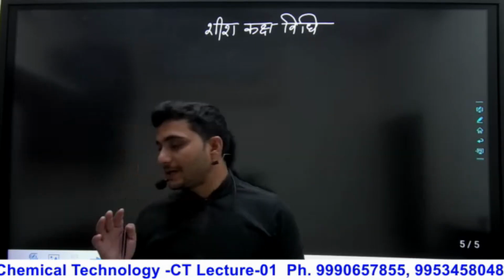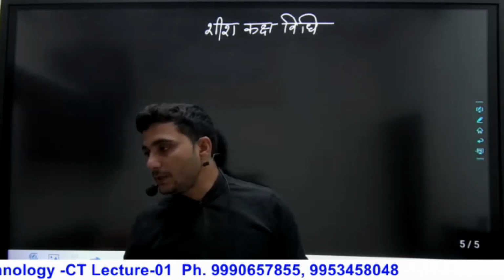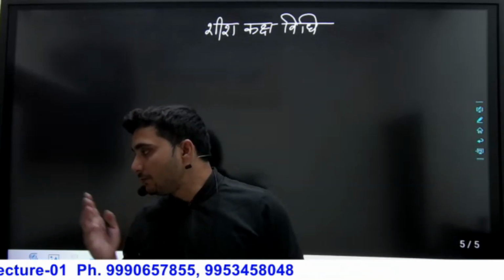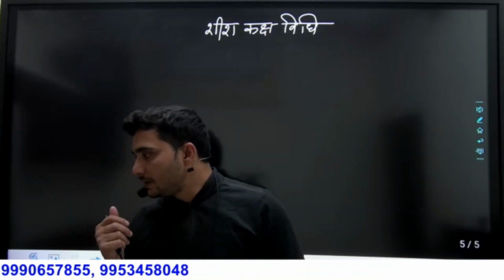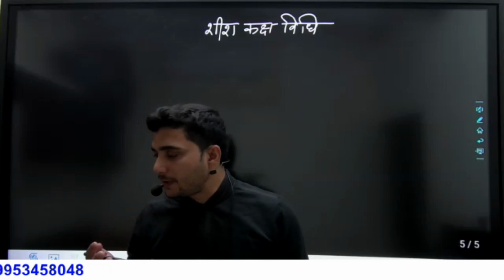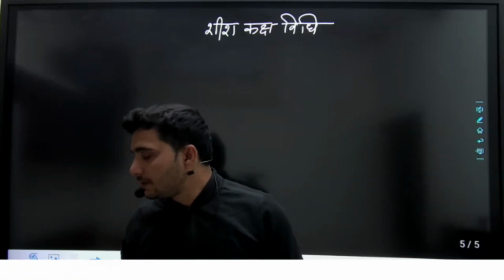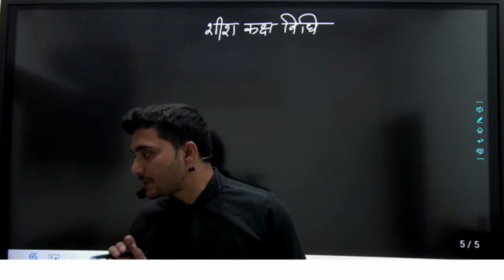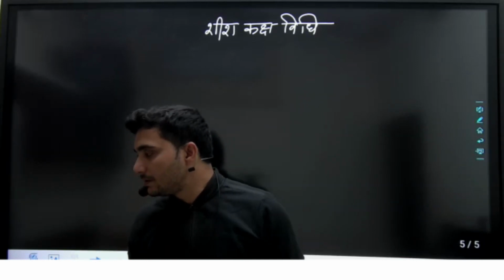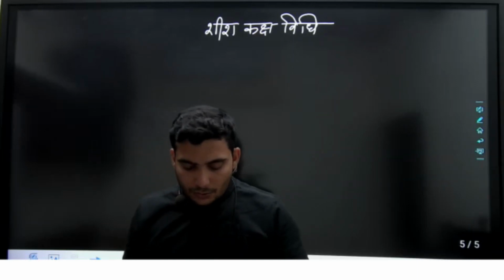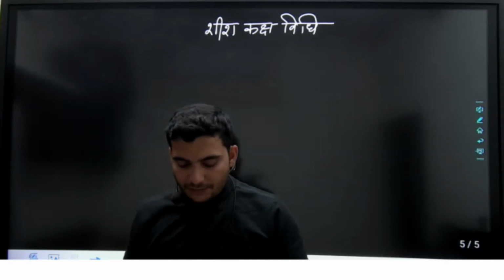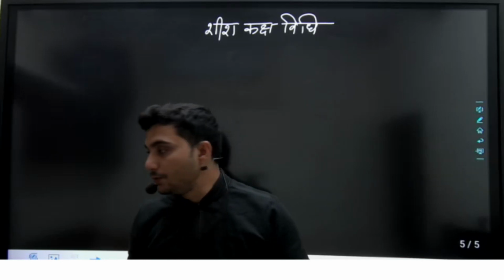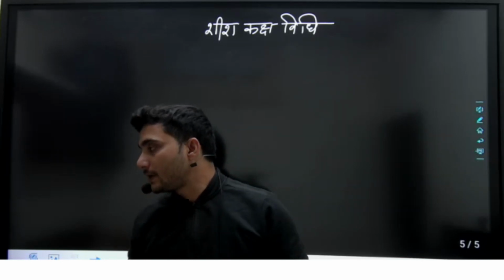Dehydrating agent means that is used to remove out the water, remove out the moisture content. So let's say if with sulfur there is the moisture content, so with the help of H2SO4 we can remove out that moisture content. Are you getting it? So sulfur that will be moisture free, reacts with oxygen, produce sulfur dioxide.